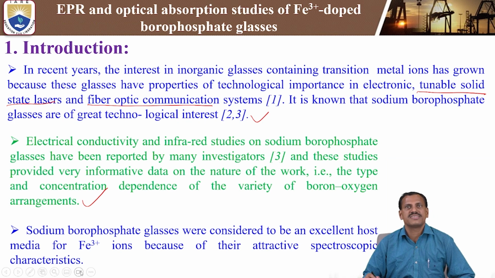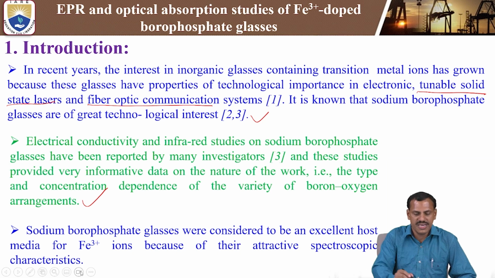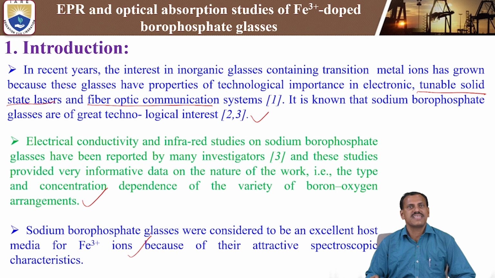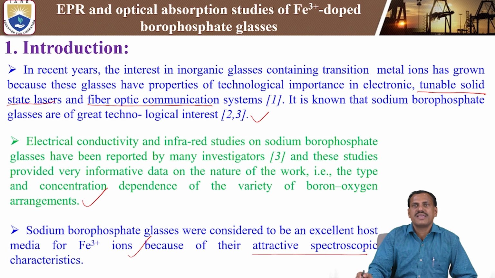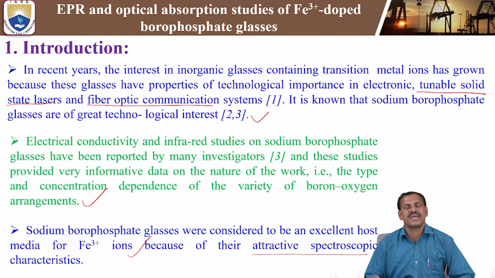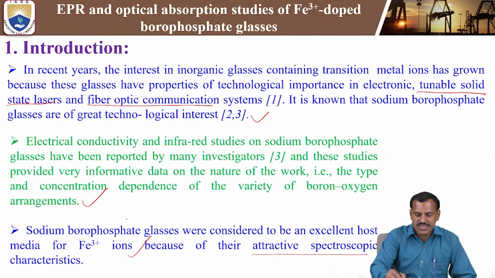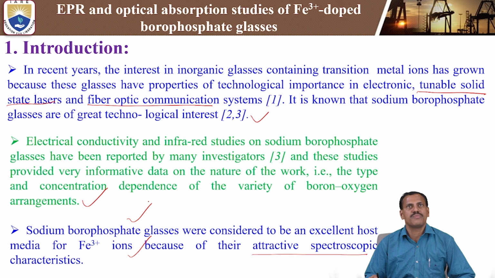Sodium borophosphate glasses are considered to be an excellent host medium for iron 3 plus ions. This is an excellent medium for the iron 3 plus transition metal ions, from iron ferric oxide, Fe2O3, because of their attractive spectroscopy. They are highly attractive for the spectroscopic characteristics, that means optical, luminescence and spectral properties. They are highly useful in sodium borophosphate glasses. That is why they were chosen for the present study. These are the general introduction for the sodium borophosphate glasses.